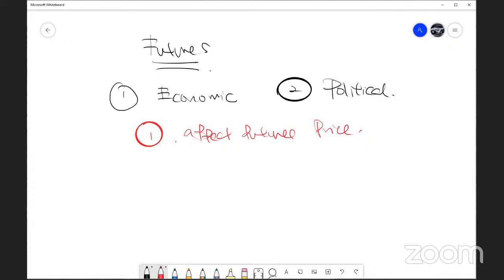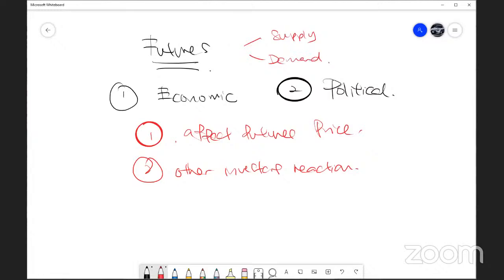Number two, you want to know about other investors' reaction. Why do you care about other investors' reaction? Because, like I told you, the futures market is determined by supply and demand.